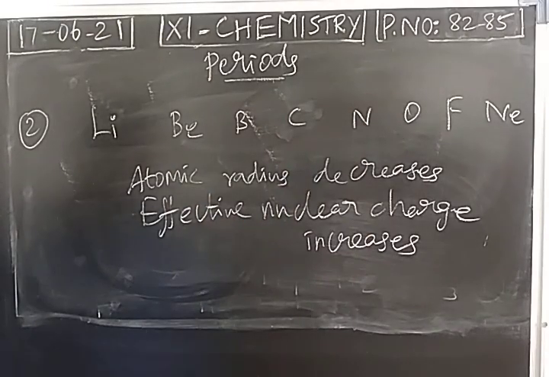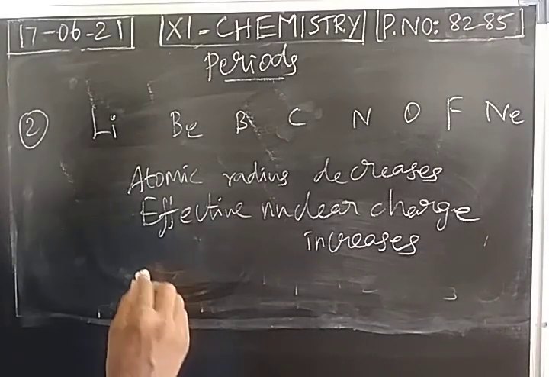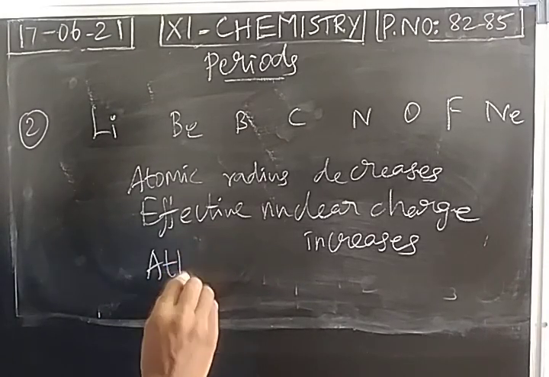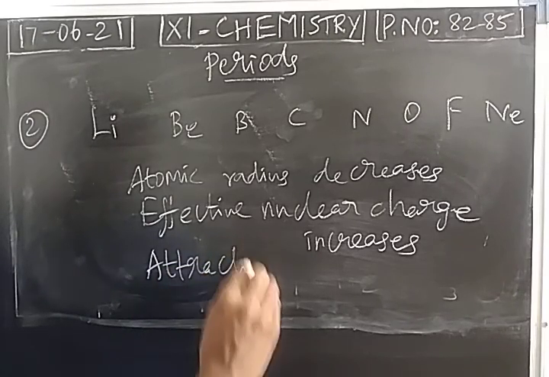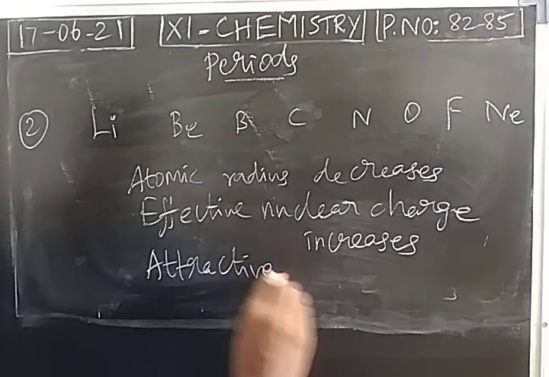Left to right, effective nuclear charge increases because the shielding effect will not be predominant. Electrons added in the same cell, so shielding effect will not be predominant, so that effective nuclear charge will be increased. That means attractive force increases between the nucleus and the last electron.